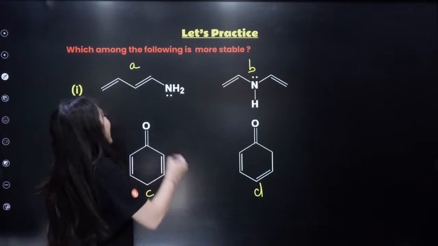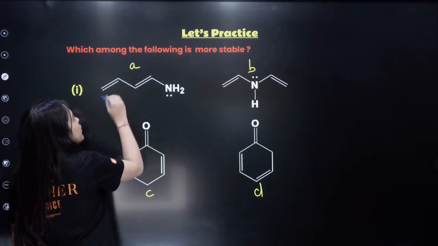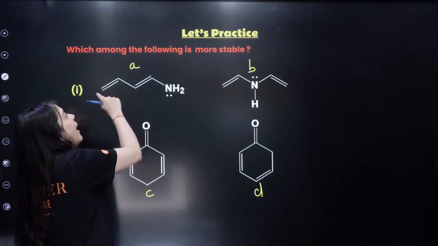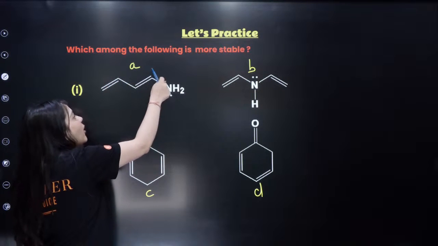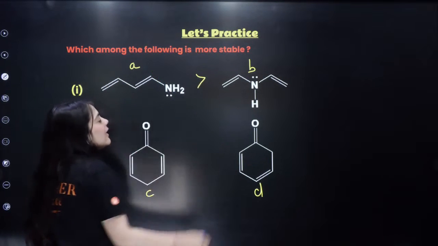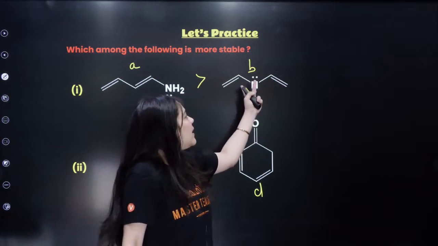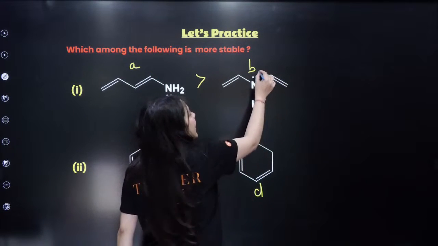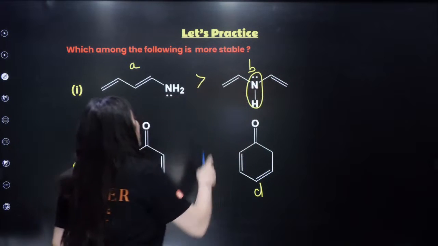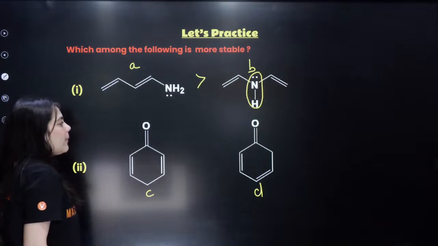Okay. First again, can you see this is extended conjugation in the A compound? A double bond, single bond, double bond, right? So this is definitely more stable than this because that conjugation is breaking in the middle, right? So this is more stable.